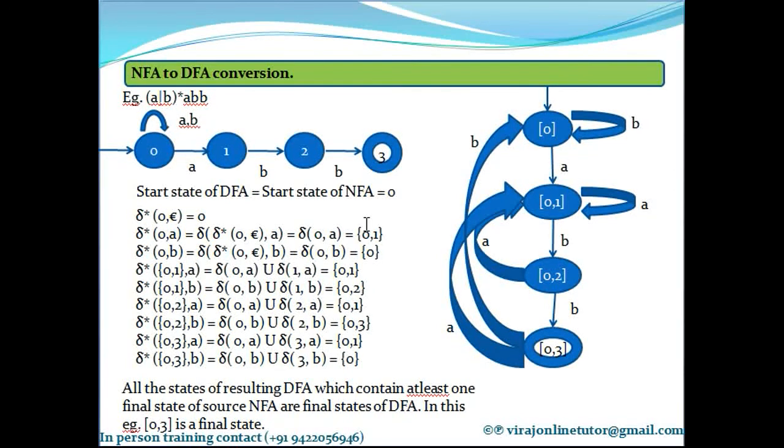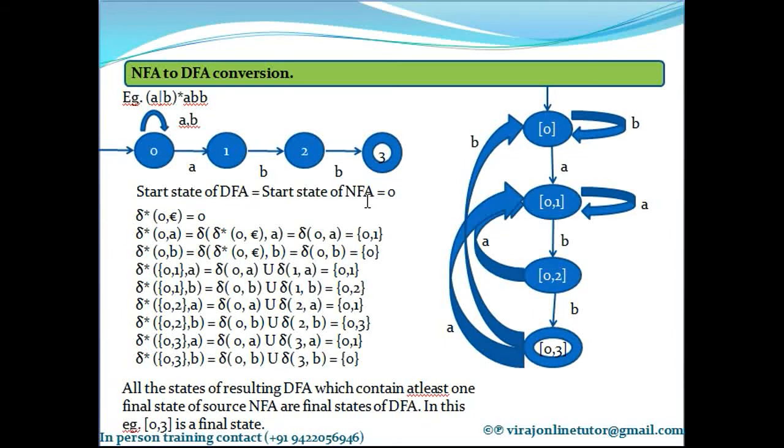Now let's understand how to convert this NFA to a DFA. So the first rule of this conversion is: the start state of the DFA is equal to the start state of the NFA.